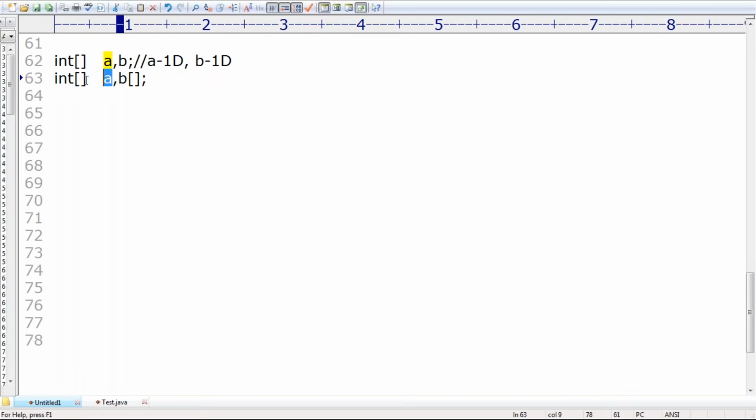For b, what is b's dimension? a is one dimension. b is two dimension, because one dimension here and another dimension here. That's why b is nothing but two dimension. Excellent.